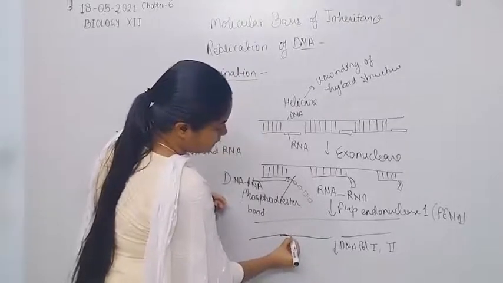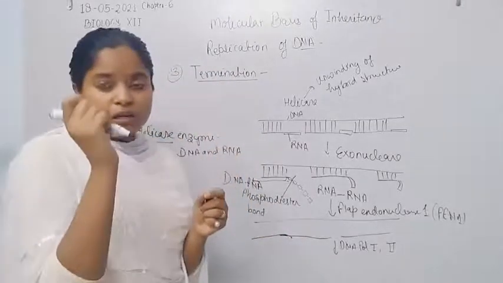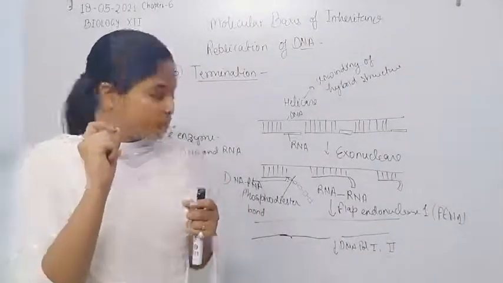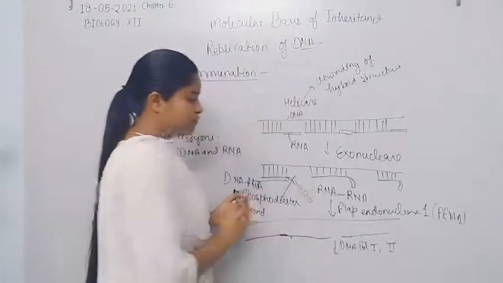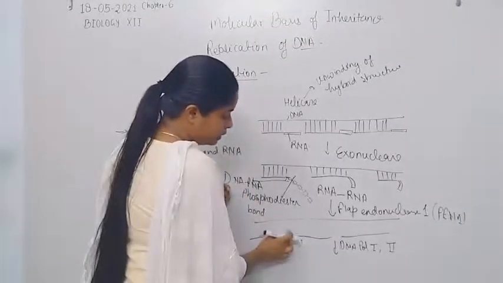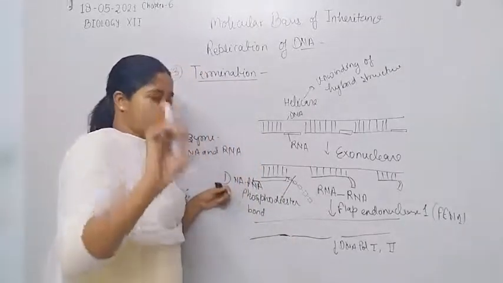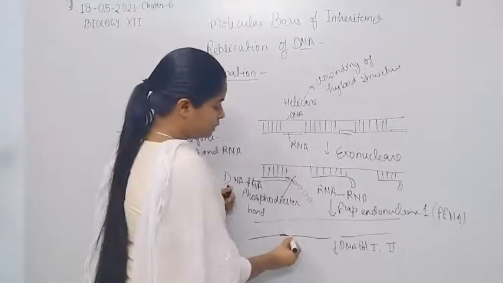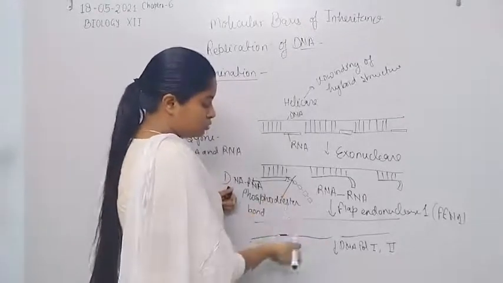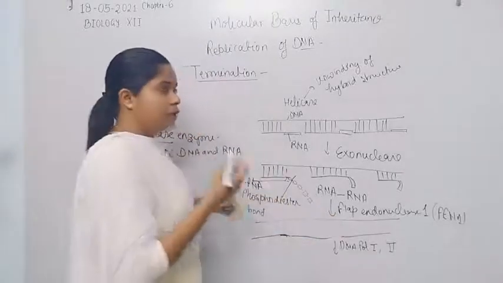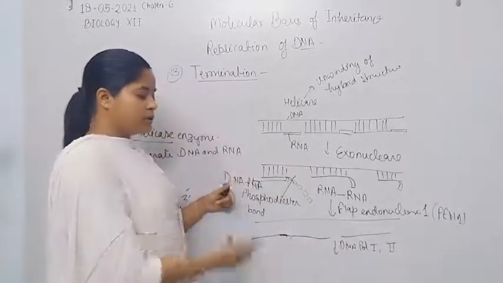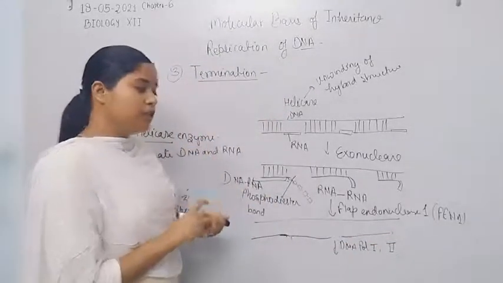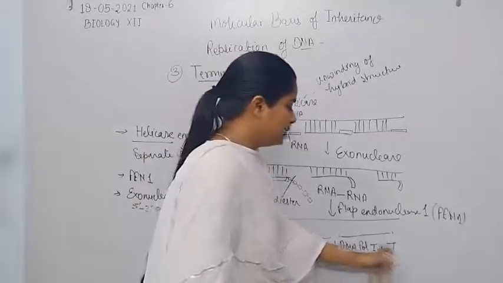Now whenever these gaps are filled, a nick is present. A nick means a small gap, not a huge gap, a small gap present between the two nucleotides, that only needs the formation of a phosphodiester bond. This nick is formed by the filling of these nucleotides by DNA polymerase 1 and 2.